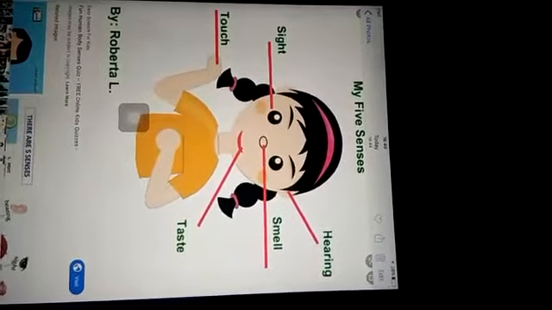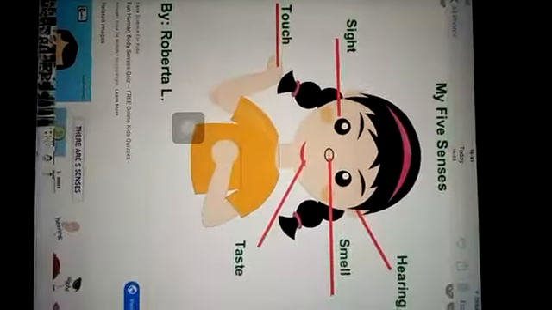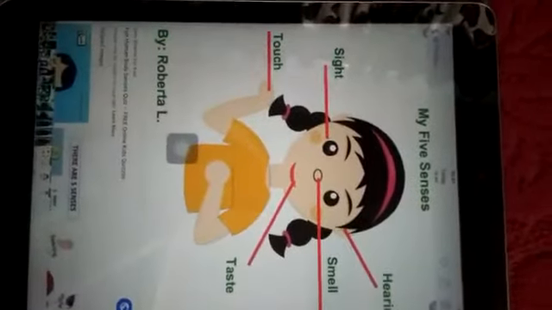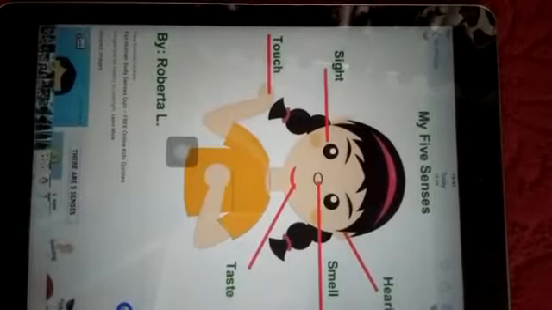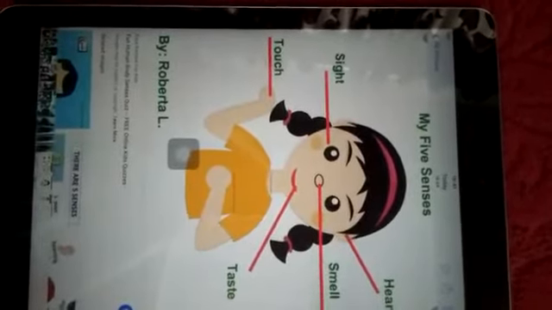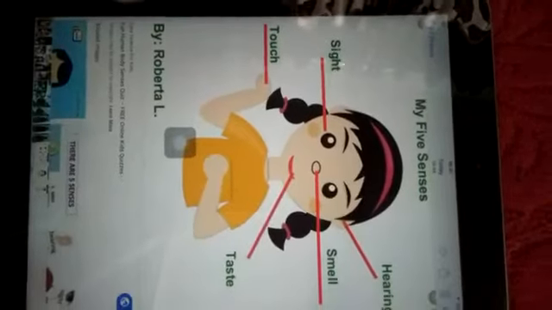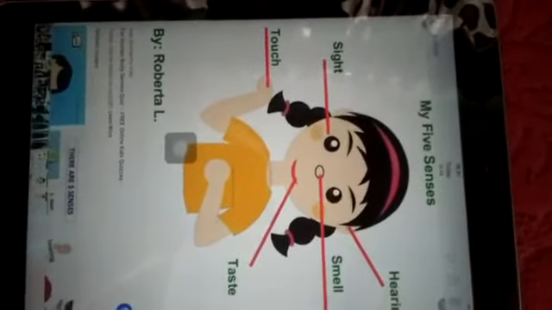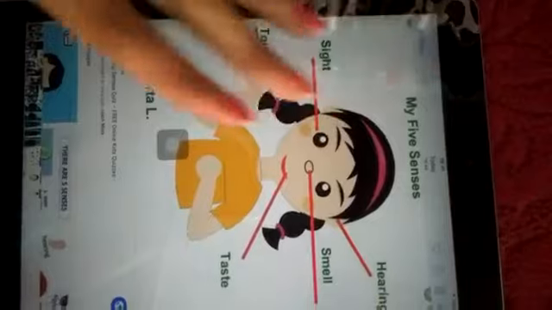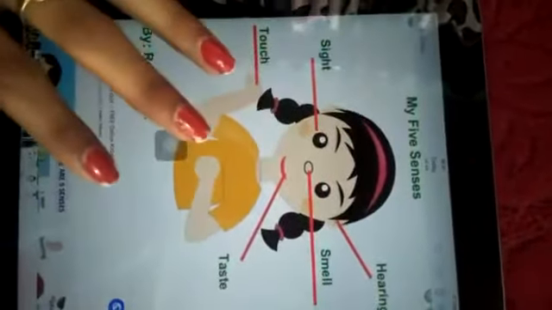Now the next sense organ is skin. Our skin can sense whether mother hugs. It can sense hot or cold weather too. So it helps us to touch or feel. So these are the 5 functions of these 5 senses.